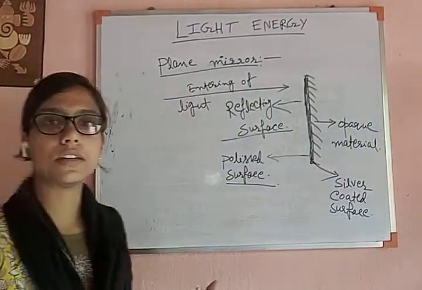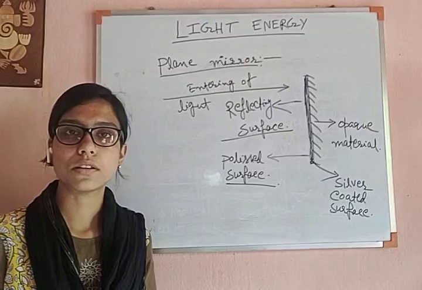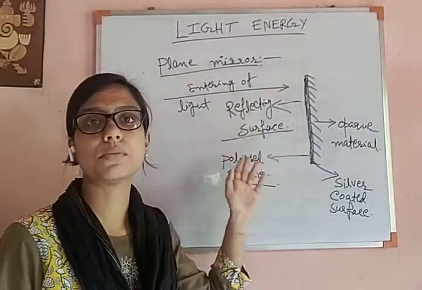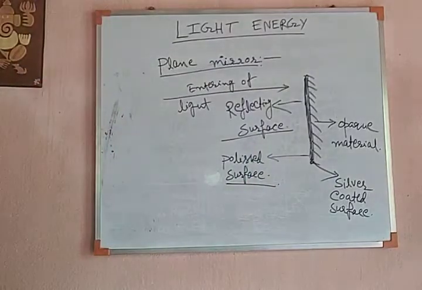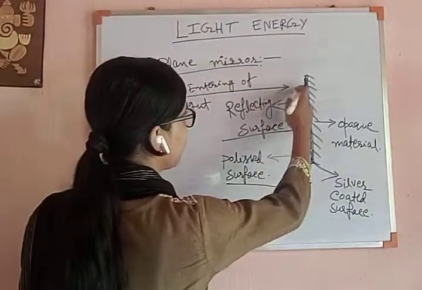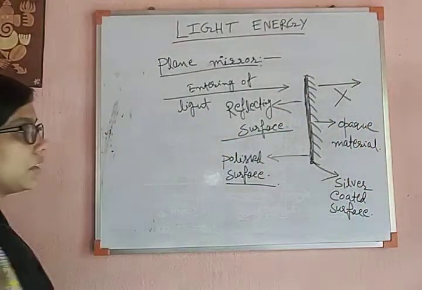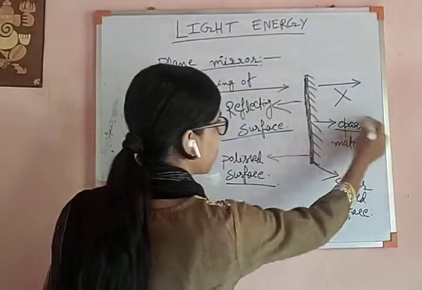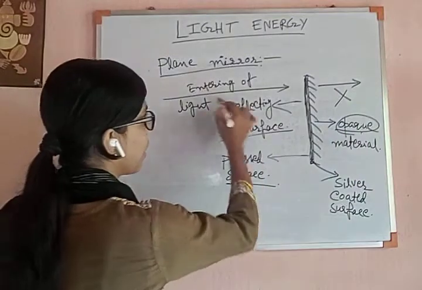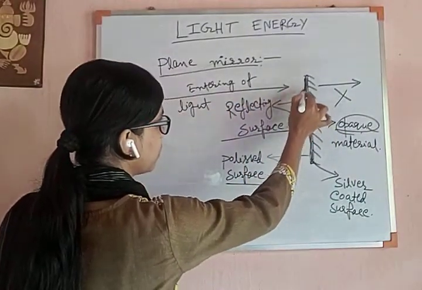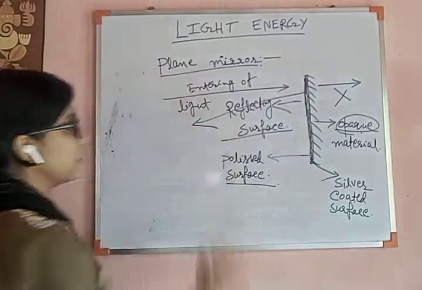And what happens if it cannot pass through is that it will reflect from that portion. So light is entering, it cannot pass like this. This cannot happen. It cannot pass through this opaque material, and that is why after entering from this portion, it will reflect like this.